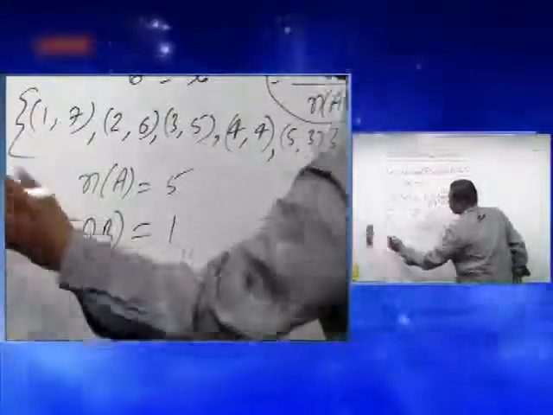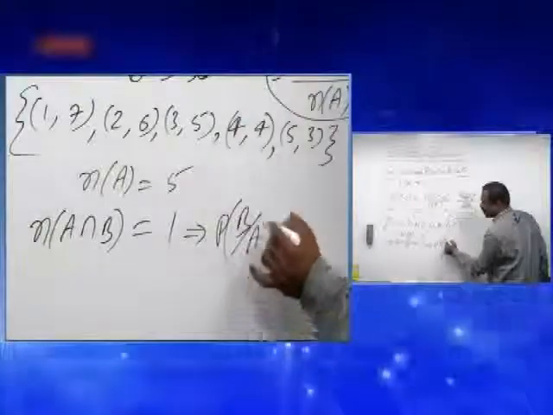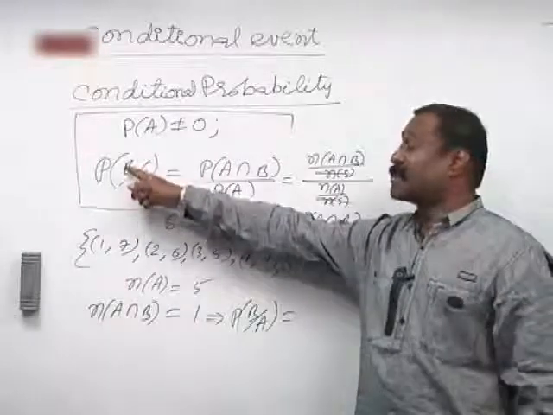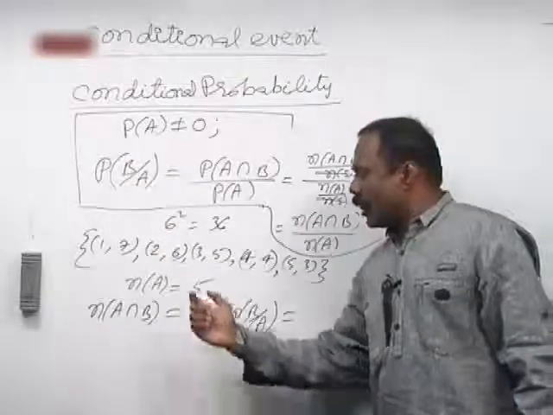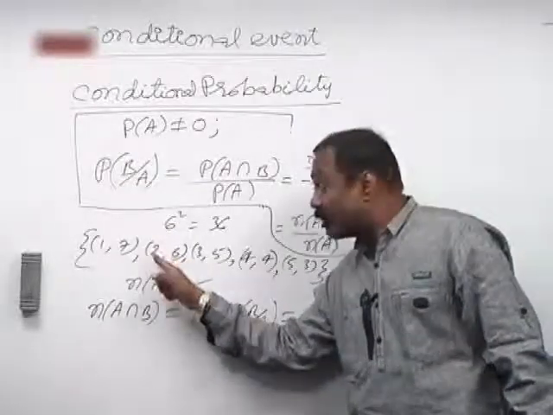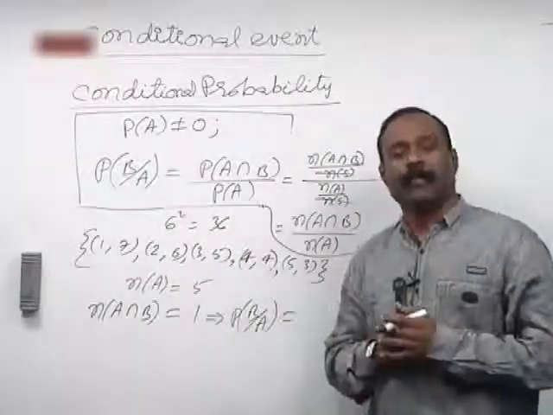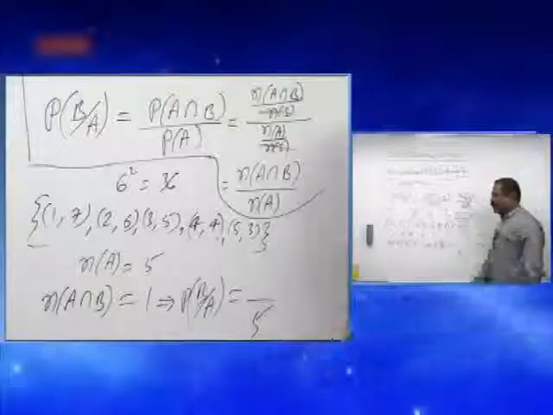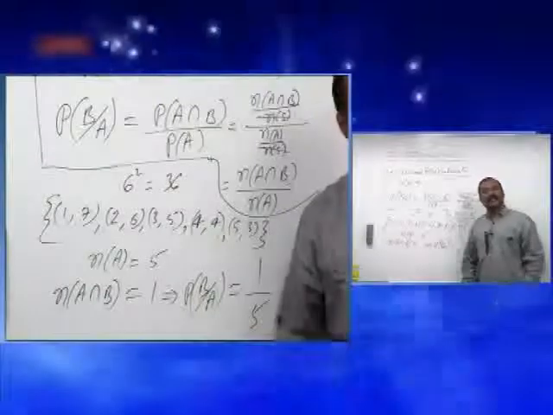So in this case, what should be the required answer? It is nothing but P of B after A. What is B? Getting sum 8 and getting number 2 on it. That is B. What is A? The sum should be 8. How many are there? 5 are there. So here my denominator is fixed at 5, and what is the numerator? 1. So 1 by 5. Understand? You need not write the entire sample space.